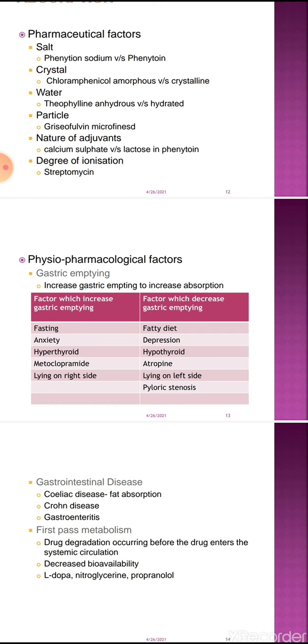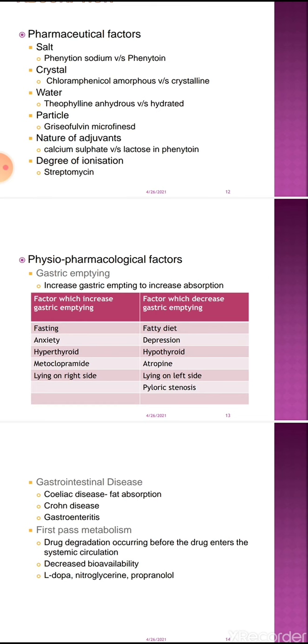So factors which increase gastric emptying cause increased absorption, like fasting, anxiety, hyperthyroid, metoclopramide, and lying on the right side.